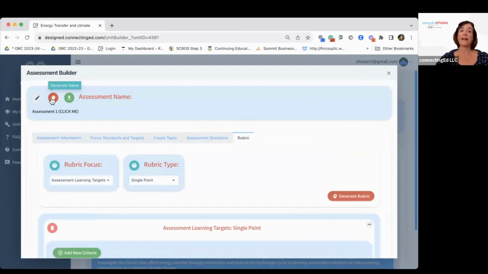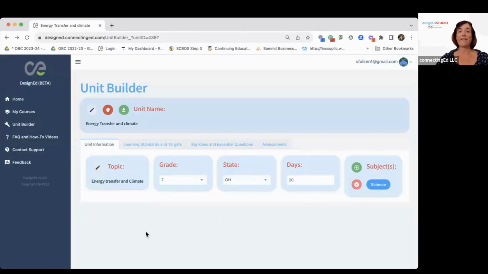All right, so we have all of our assessment pieces created. Now we need to create a name, a student-friendly name. So you click here to generate a name, and it takes into account everything that we have and gives us a cute name for the assessment. All about engaging students, right? We have now been through building an entire unit with an assessment and questions and a rubric. The last thing we want to do is to generate the name. And we do that at the end because the name will be generated based on everything that we have as part of the unit. And again, you can click this and get different types of names. They're all supposed to be student friendly.